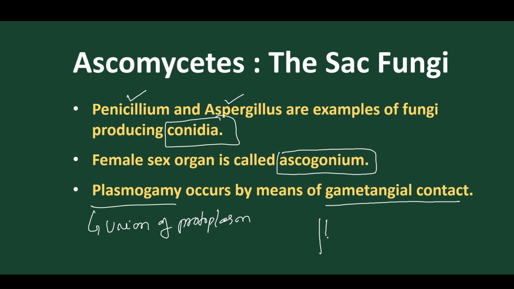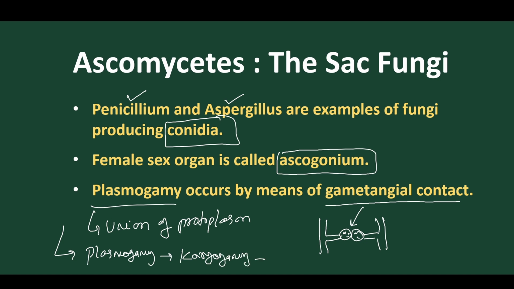Suppose this is a hypha present and it has a gamete, and this is another hypha present and it also has a gamete. So both the gametes are undergoing contact, and this contact nature is called gamete-tangential contact. And in the sexual mode of reproduction, three events take place: plasmogamy, that is union of protoplasm, is followed by karyogamy, which is followed by meiosis. This is the process of sexual reproduction in Ascomycetes.